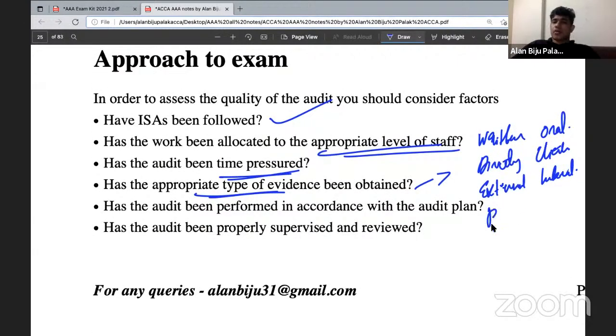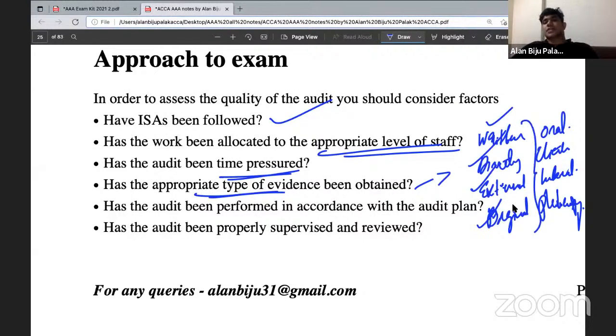Then whether it's an original document or a photocopy. So these are the factors that you need to consider. Because written evidence will always be more reliable than oral evidence. Evidence obtained by the auditor will be more reliable than evidence provided by the client. External evidence will be more reliable than internal evidence. And original documents will be more reliable than photocopies.